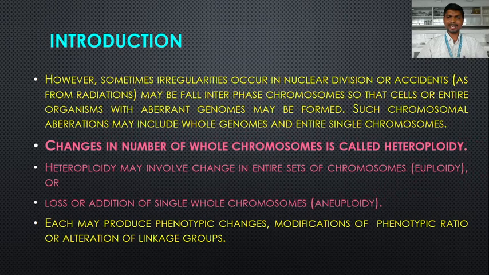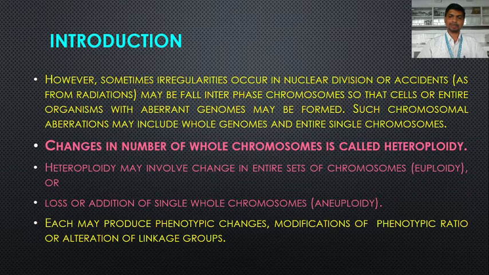When there is a deletion of a complete entire set of chromosomes, meaning a deletion of one genome, 2n becomes 1n, so it becomes haploid. Each may produce phenotypic changes, modifications of phenotypic ratio, or alteration of linkage group.